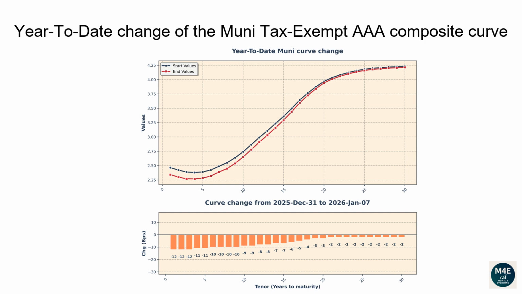The 1-year tenor changed -12 basis points. The 2-year tenor changed -12 basis points. The 5-year tenor changed -11 basis points. The 10-year tenor changed -9 basis points. The 20-year tenor changed -3 basis points. The 30-year tenor changed -2 basis points.